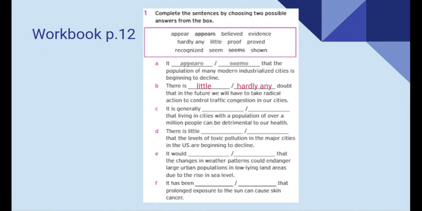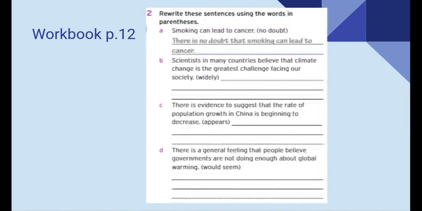Okay, great. We're going to check this exercise during our class. Now continue in your workbook page 12, but this time exercise 2. I want you to rewrite the sentences using the words in parentheses. Let's look at the example. Smoking can lead to cancer. No doubt. So we're going to start with there is no doubt that smoking can lead to cancer.